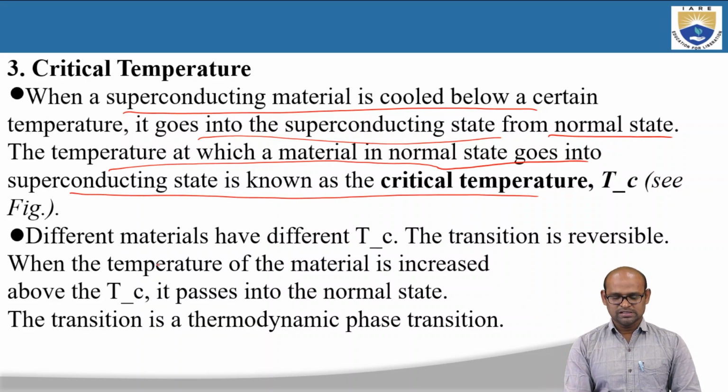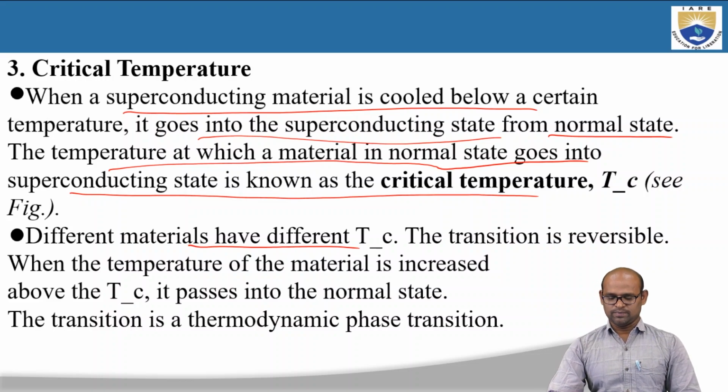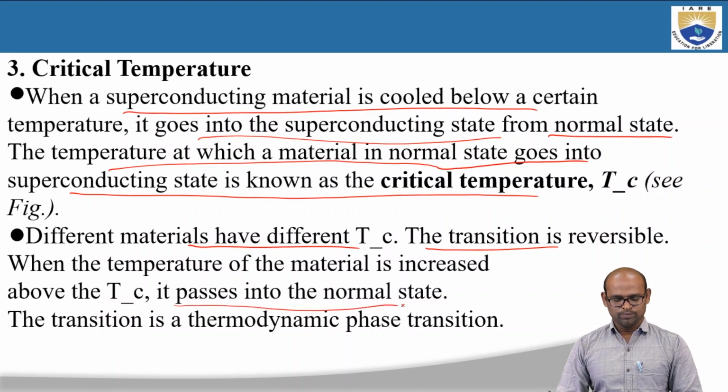Different materials have different critical temperatures. As we discussed, there are many superconducting materials: lead, zinc, mercury, metals and alloys. Each material has its own critical temperature. All the materials do not have the same critical temperature. And the transition is reversible, as we discussed. When the temperature of the material is increased above Tc, it passes into the normal state.